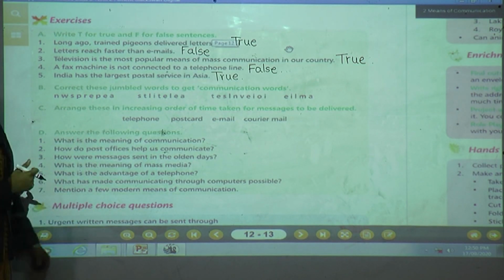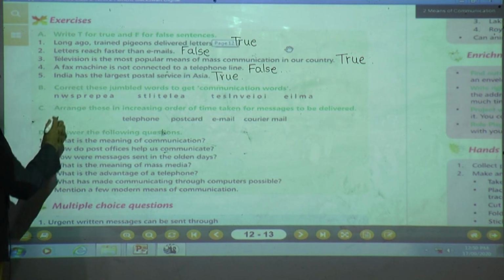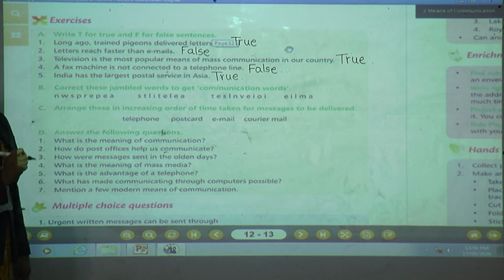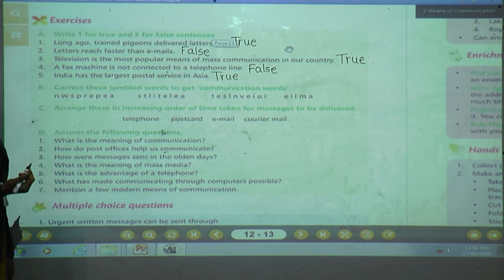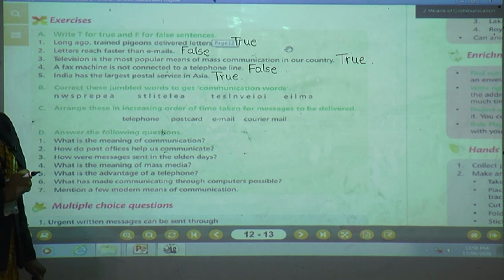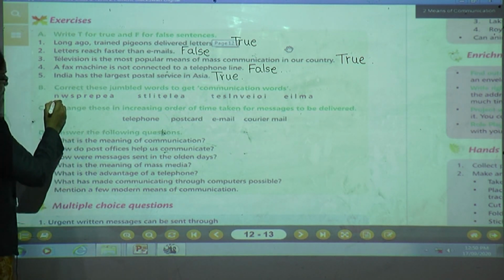What will be the correct answer? Yes, the answer is newspaper. What is the spelling of newspaper? I told you to underline whichever hard words you find and read those words 5 times. Now come on, tell me the spelling of newspaper. What is the spelling of newspaper, children? Yes. Right.